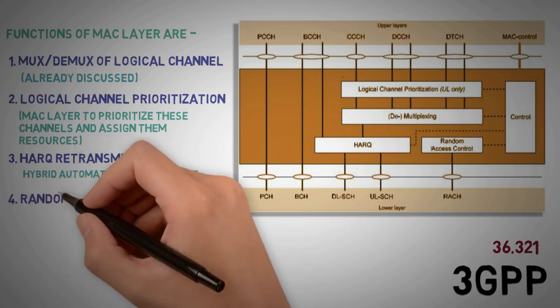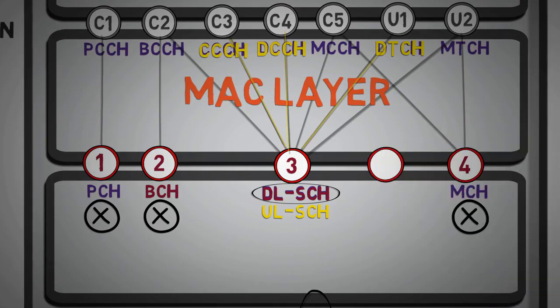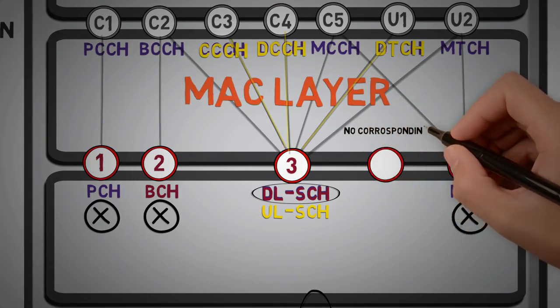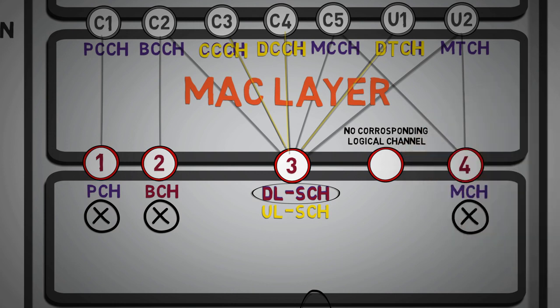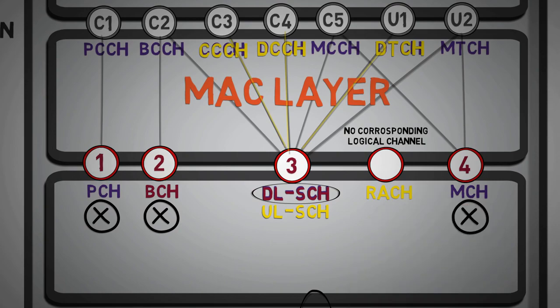4. Random access control. As told earlier, the random access channel is the only transport layer channel that doesn't have any logical channel. The RACH process is solely taken care of by the MAC layer.